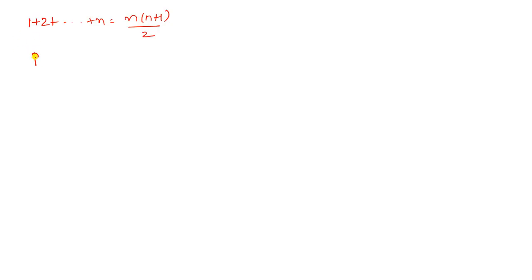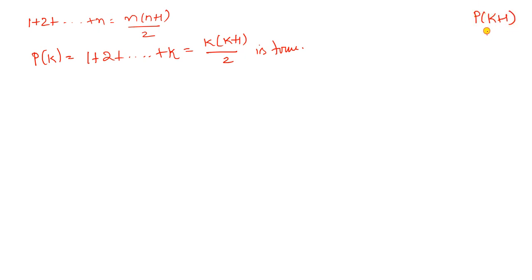P of k equal to, inductive hypothesis: 1 plus 2 plus and so on plus k equals k into k plus 1 by 2. It is true. We have to assume this is a true value. Okay. Now we have to prove P of k plus 1 as a true value.